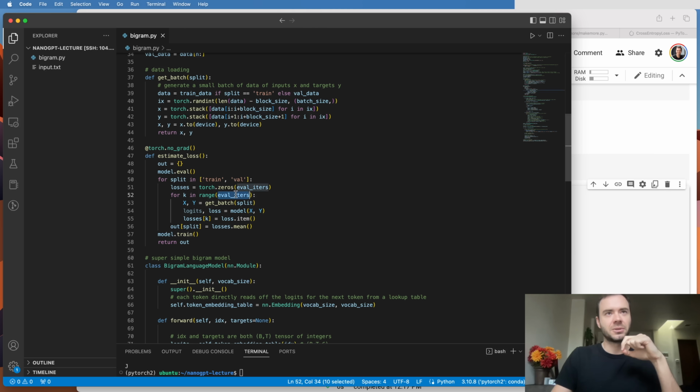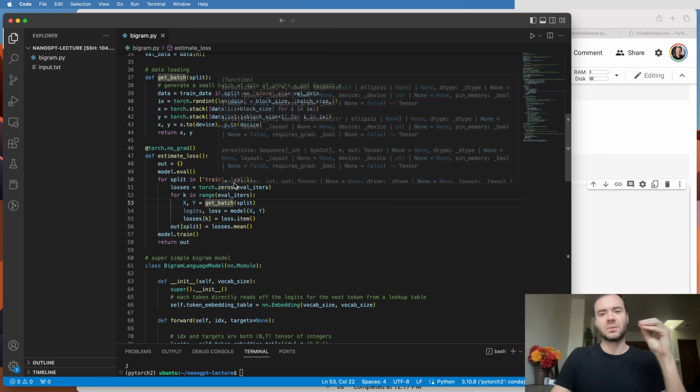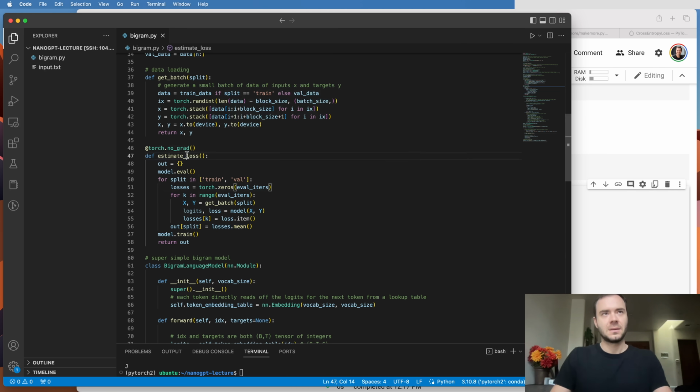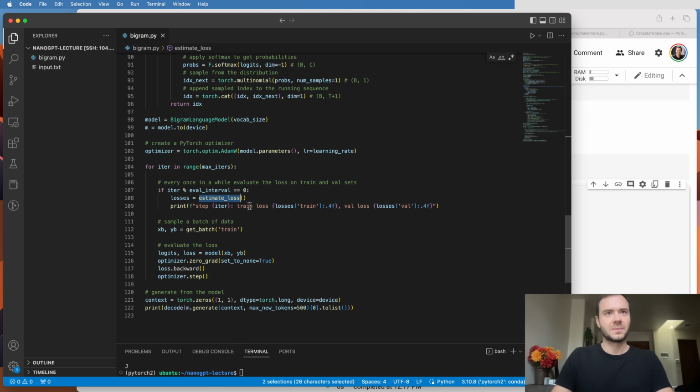In particular, we're going to iterate eval_iters times, and we're going to get the average loss for both splits. And so this will be a lot less noisy. So here, when we call estimate_loss, we're going to report the pretty accurate train and validation loss.